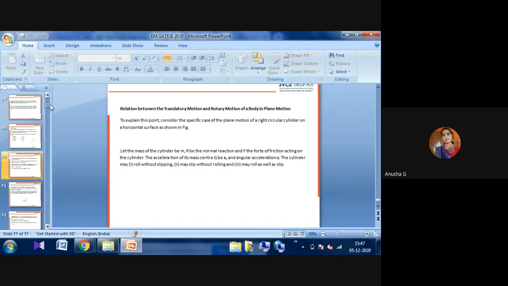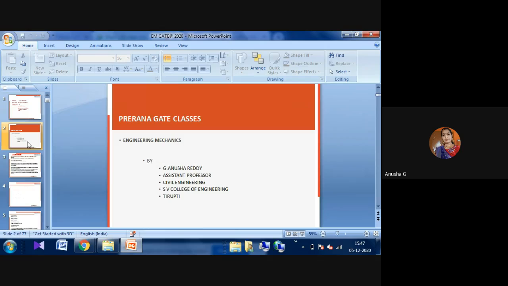In tomorrow's class, we will see structural analysis basics. In today's class, we saw engineering mechanics, kinetics and kinematics, and friction in different categories. Again, we will see some more definitions and the GATE problems we have to solve in the next class.